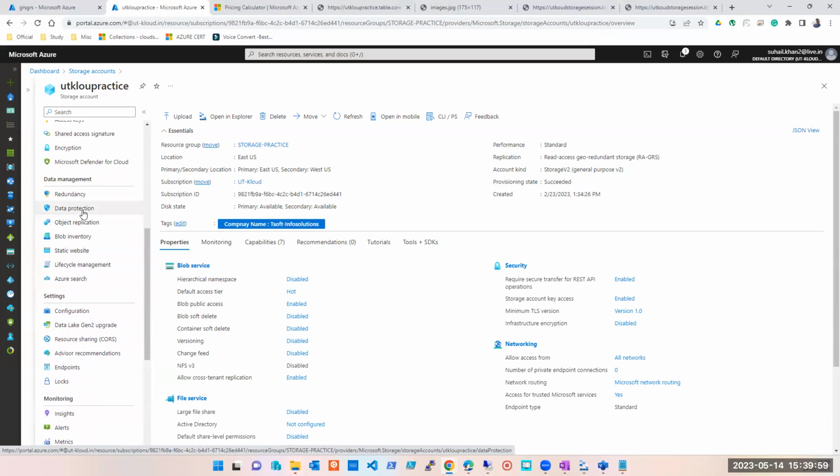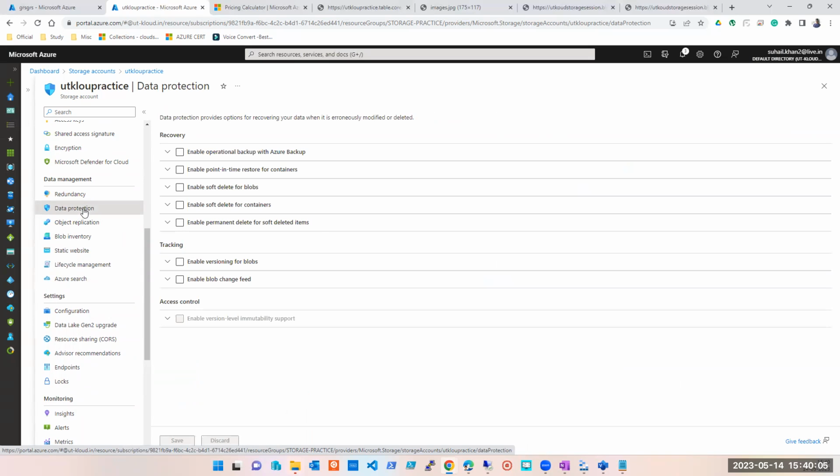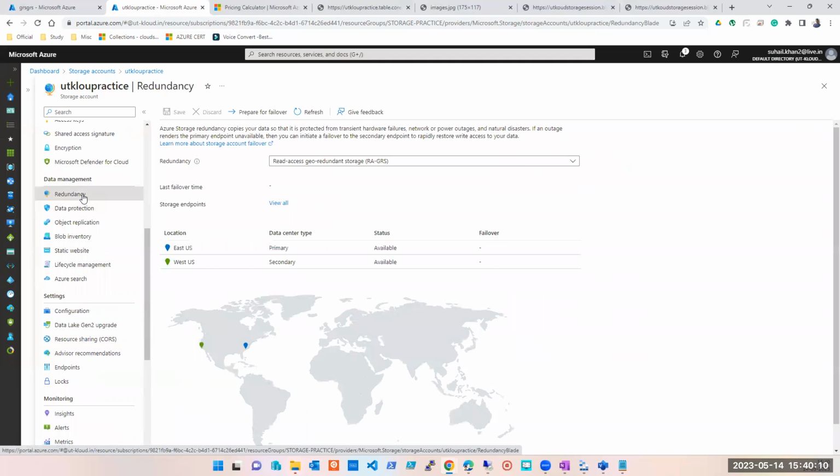Clear? Or still confusion? No. I mean, I have to try that. No, backup we haven't covered yet. That is the reason maybe you're not getting it. Backup topic we haven't covered yet, how would you back up things. Redundancy is a different thing. Backup is a different thing. Backup we have not covered yet.